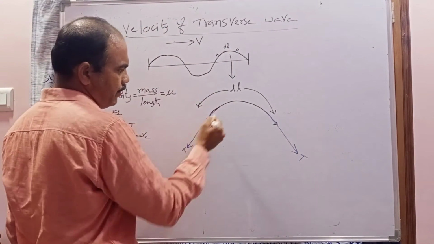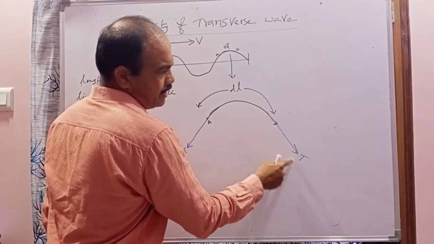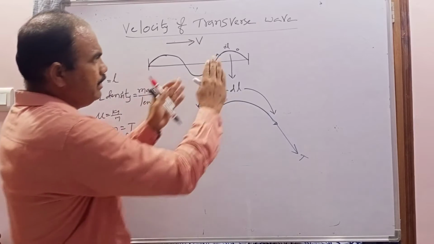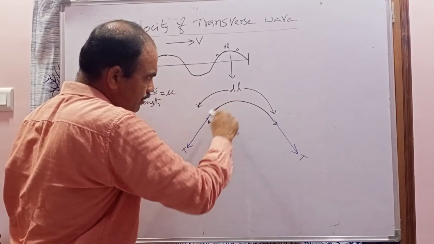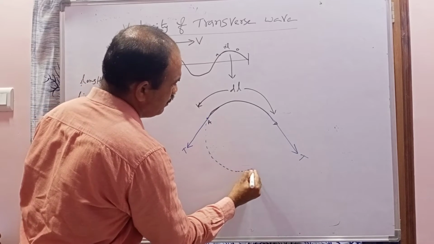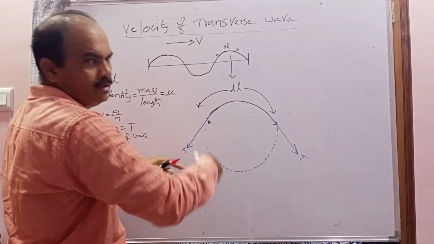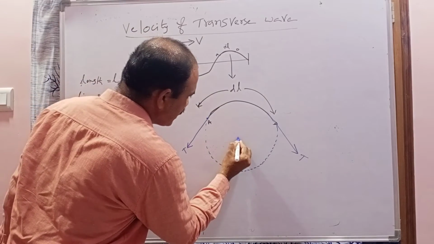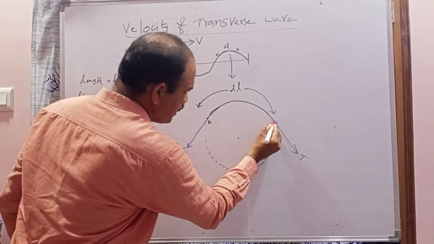So this is point A. At point A, the tension acts in this direction. This is the tension direction at point B. The left side of the segment pulls the particle A in this direction, and the right side segment of the wire pulls the particle B in the downward direction. Due to that, all the particles on this segment will move in which motion? Circular motion. They will try to come into circular motion. That's why I am making a circle. Now consider the center of the circle is here. The radius of the arc becomes R. Now consider this is the radius of the arc.